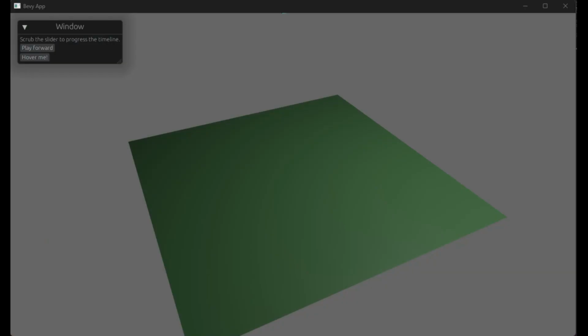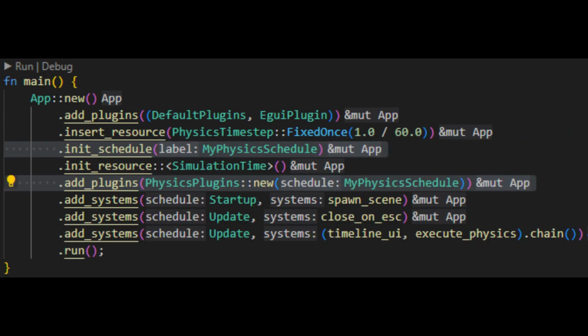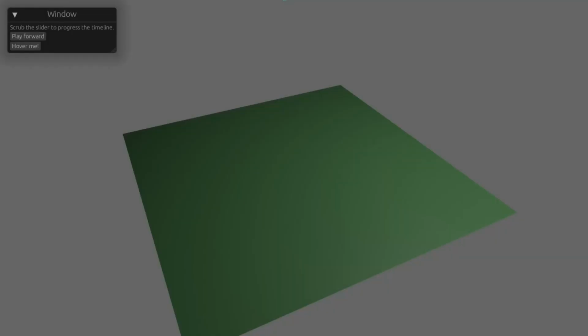So this window I have open here is an application, and it's running Bevy XPBD in a custom schedule. I defined a type, my physics schedule, and I've derived the ScheduleLabel trait on it. And then when I instantiate PhysicsPlugins, I'm passing my custom schedule into that constructor. Now you can see I have this little egui window, using the Bevy egui crate. Whenever I click forward, every tick in the Update schedule, I have a system that runs this other custom schedule, which then allows me to execute the physics in an imperative way.